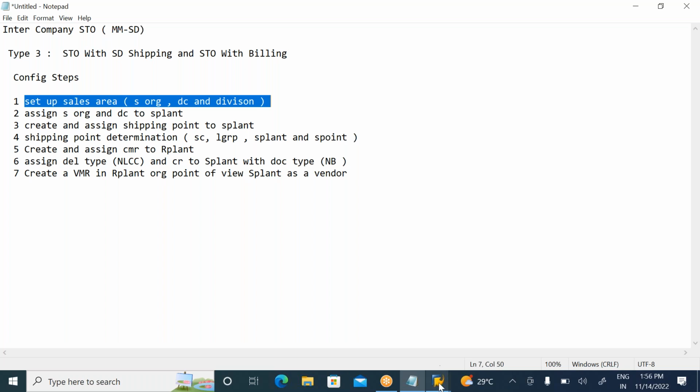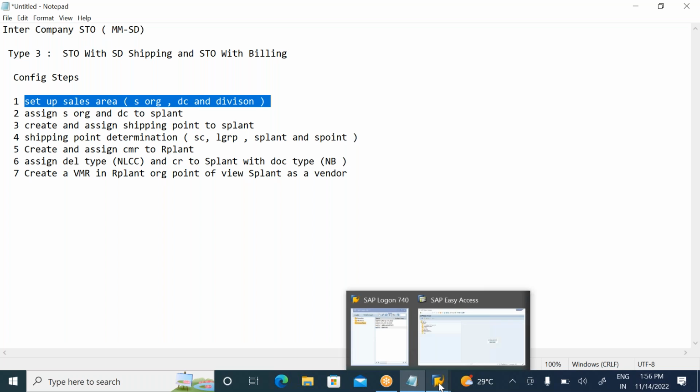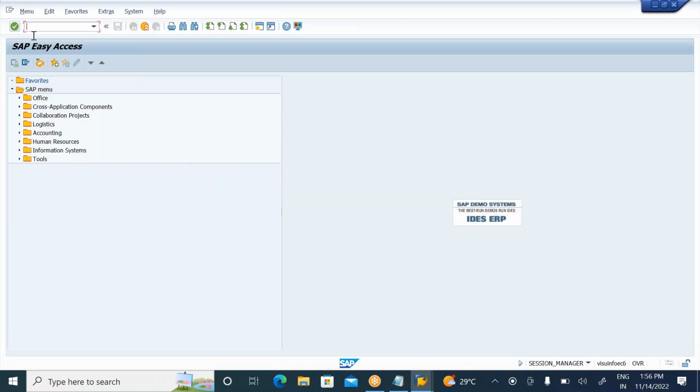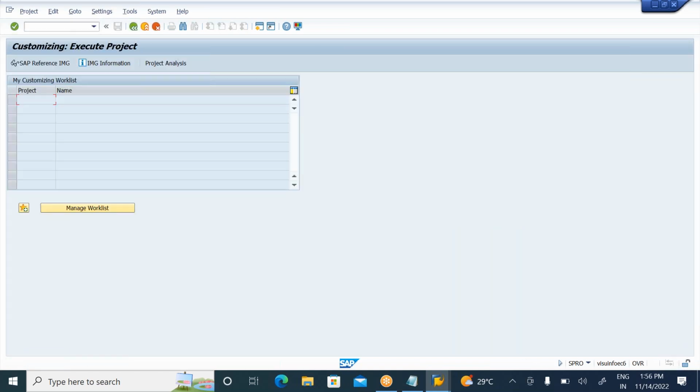The client will not treat you as only an MM consultant. You are the last consultant; suddenly you will get the opportunity, and how will you survive? So these are all you need to understand. Let us see this set up sales area. When we are creating, we give purchasing organization, plant, storage location. For SD people, they will give you sales organization, distribution channel, and divisions.